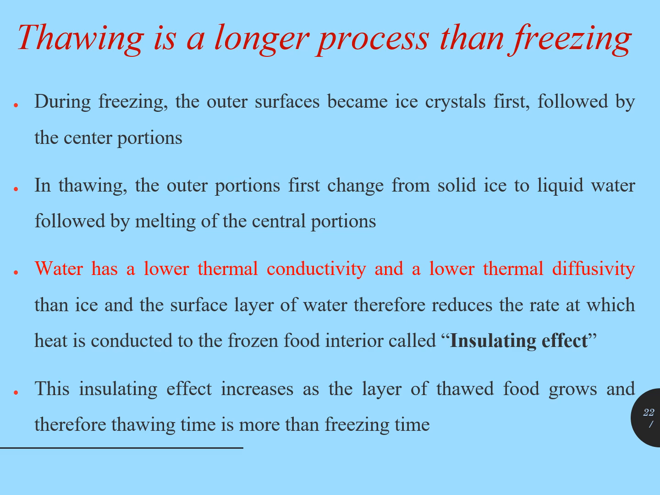In thawing, we keep this frozen product outside the freezer for removing the ice crystals for direct consumption or for other purposes. So in thawing, the outer portion first changes from solid ice to liquid water, followed by the melting of the center portion. Water has a lower thermal conductivity and lower thermal diffusivity than ice, and the surface layer of water reduces the rate at which heat is conducted to the frozen food interior. That effect can be termed an insulating effect.